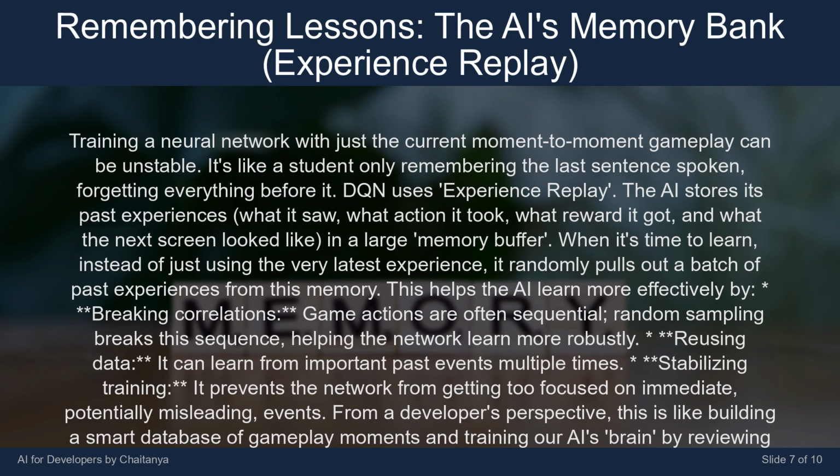Game actions are often sequential. Random sampling breaks this sequence, helping the network learn more robustly. Reusing data. It can learn from important past events multiple times. Stabilizing training. It prevents the network from getting too focused on immediate, potentially misleading events. From a developer's perspective, this is like building a smart database of gameplay moments and training our AI's brain by reviewing random snippets from it.